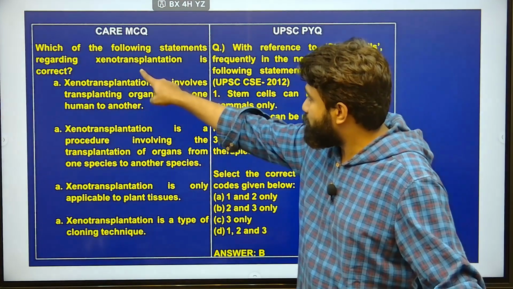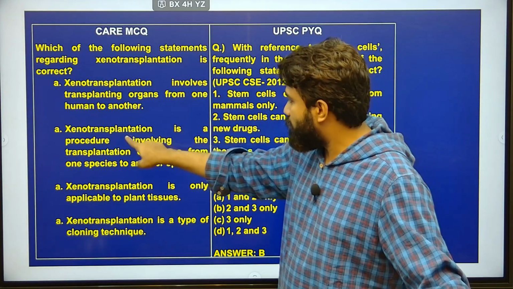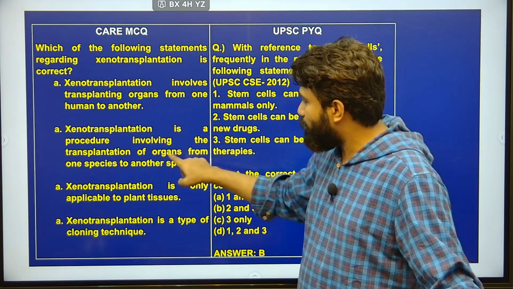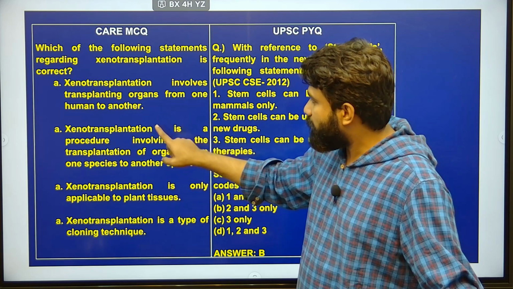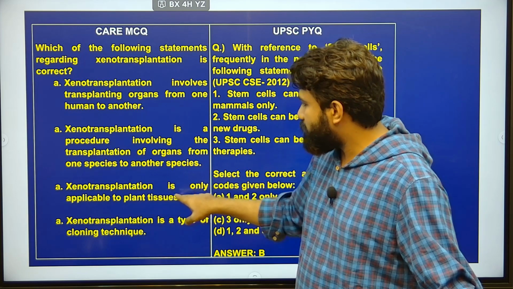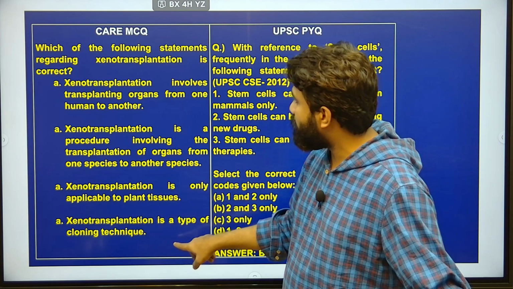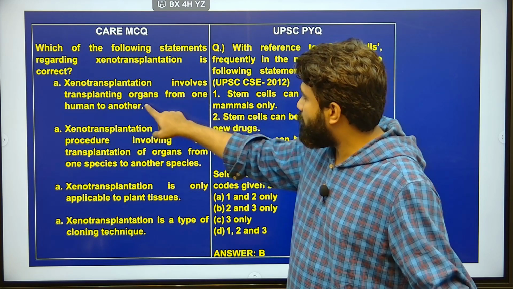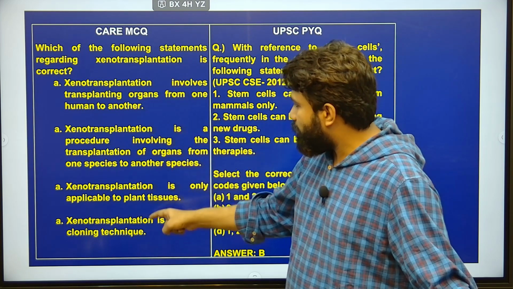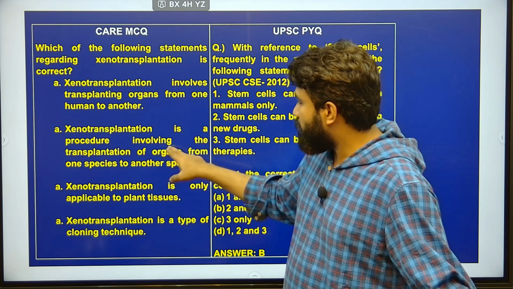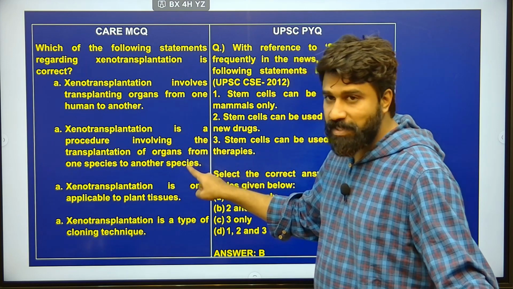And coming to this question: which of the following statements regarding xenotransplantation is correct? It is a procedure involving the transplantation of organs from one species to another. Actually, this is not one. Xenotransplantation is only applicable to plantation. No. Xenotransplantation is a type of cloning technology. No. Xenotransplantation involves transplanting organs from human to another. No. So the most relevant option will be that it involves transplantation of organs from one species to another species.